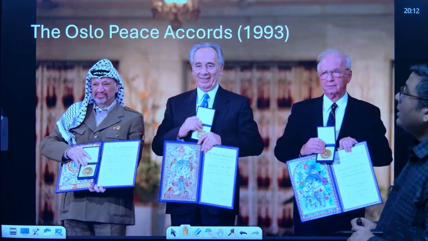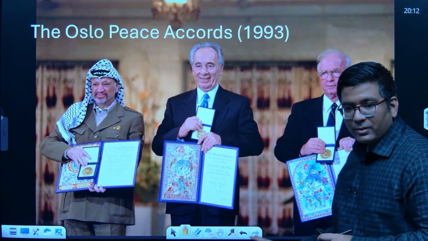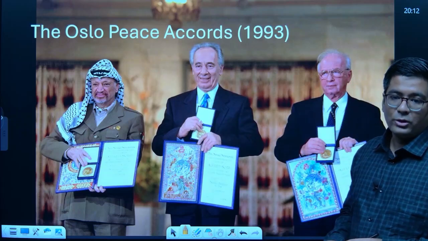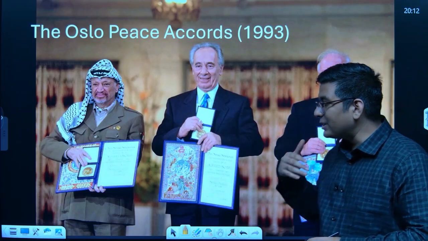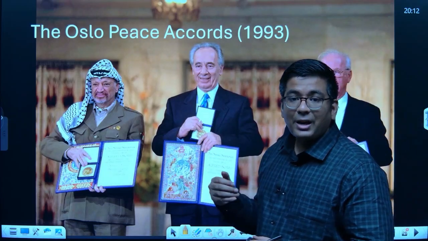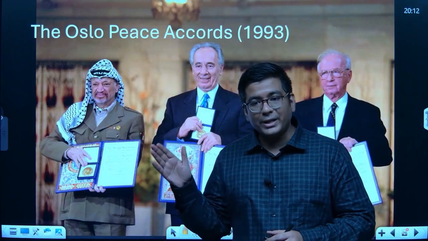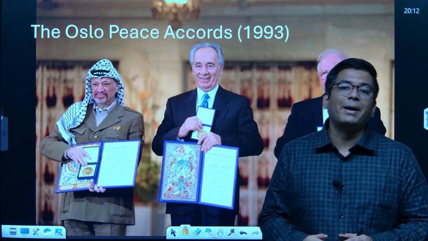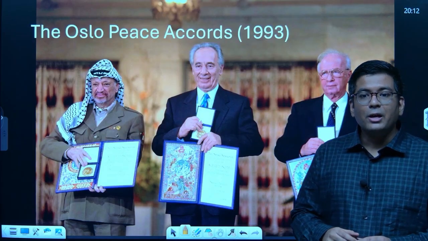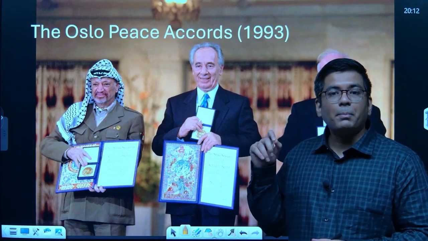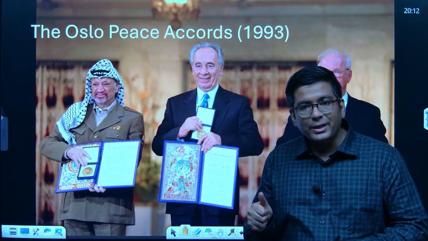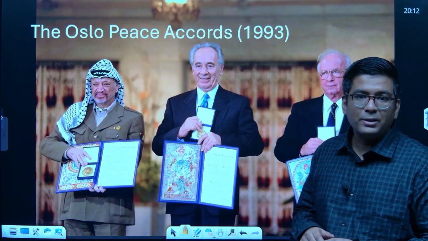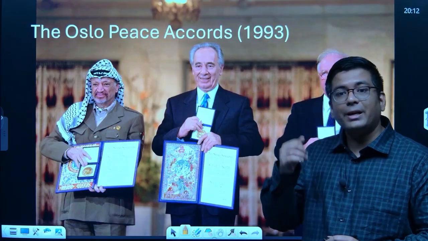Okay. So in this entire calculus, this is basically what came up, the Oslo Peace Accords. The Oslo Peace Accords were basically a step towards establishing lasting and viable peace in the region of the West Bank, Gaza Strip and Jerusalem between Palestine and Israel. Okay, this was a persistent push coming from the USA, European powers and even the Arab world, because they also could not finance this expedition against the Israelis.